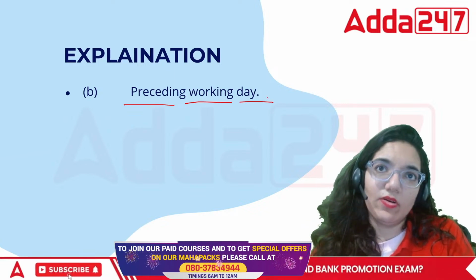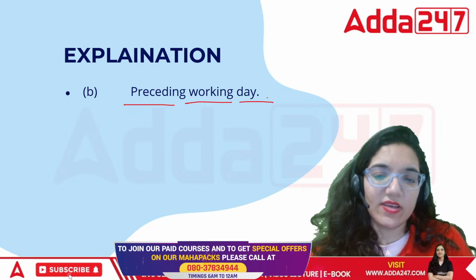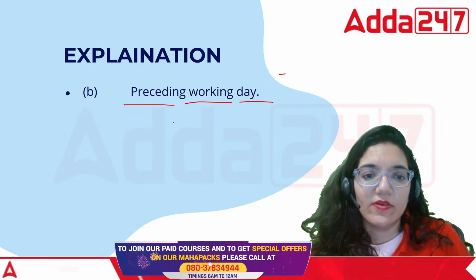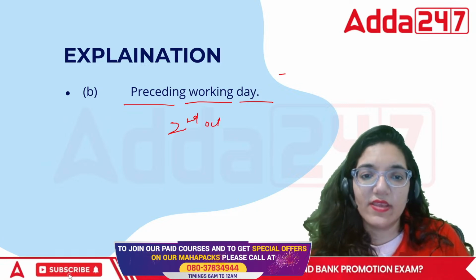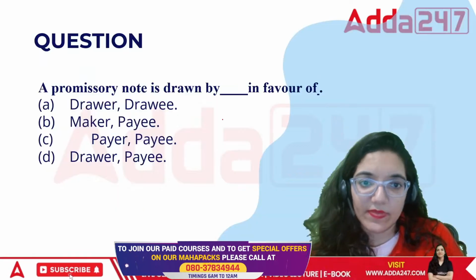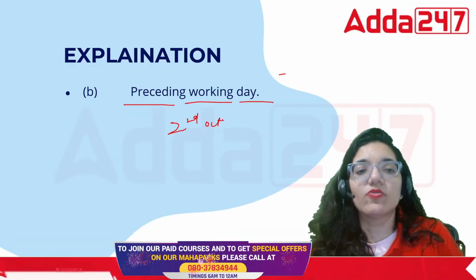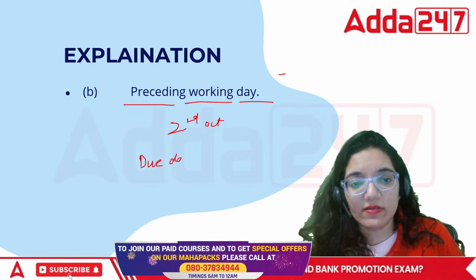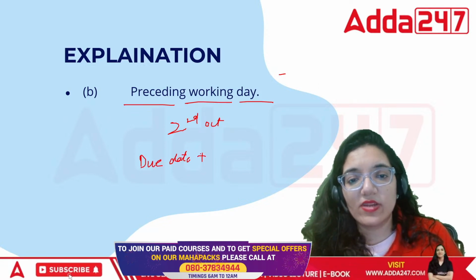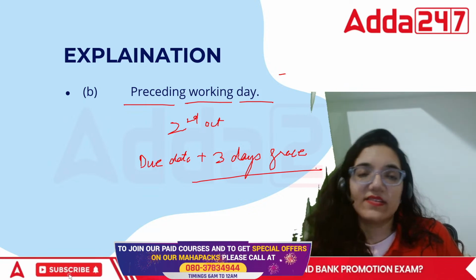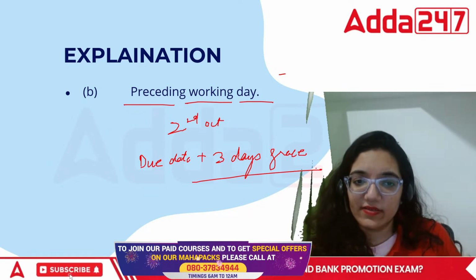If that day is an emergency holiday, then the following day. If it is 2nd of October or 15th of August, then 14th of August, and for 2nd of October, then 1st of October. So that would be the rule. They also give after the due date, it is actually due date plus 3 days grace. There is a grace of 3 days.